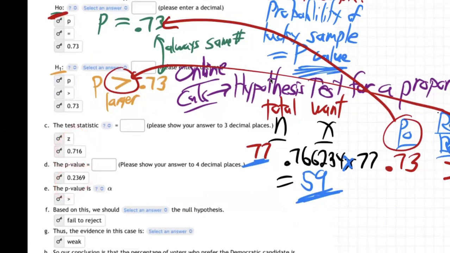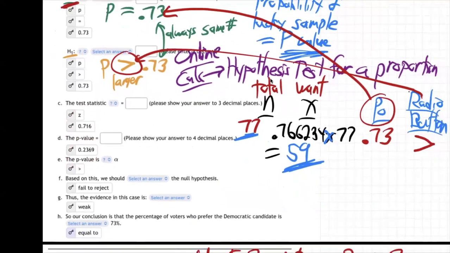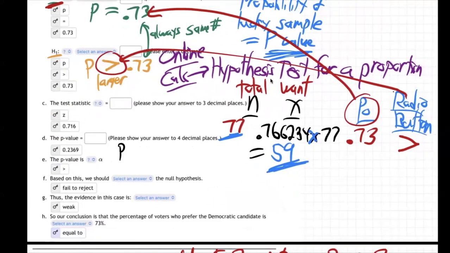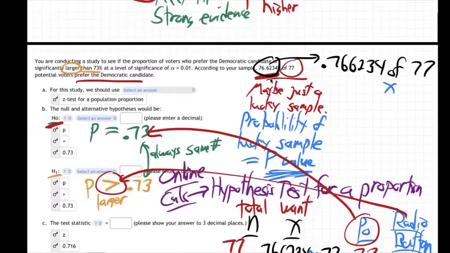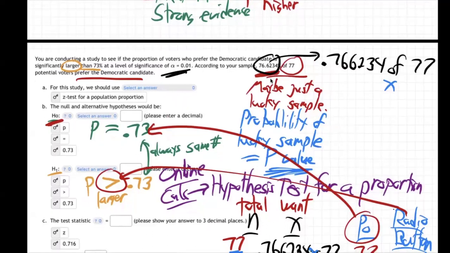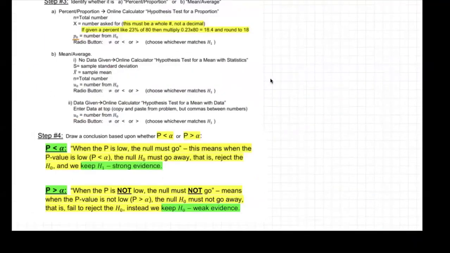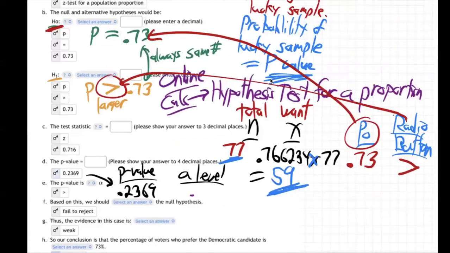Now it's decision time. Let's give it a go. How to make our decision? Well, they want us to take the P value and the alpha level, and make a decision. Now, what's the P value? Well, we got it right here. It's 0.2369. And then what's the alpha level? Well, alpha level is up here. Right there. So its alpha is 0.01. Oops, pass. This would be 0.01.